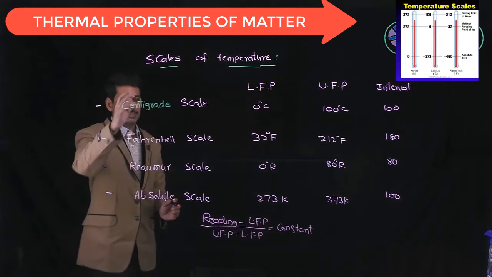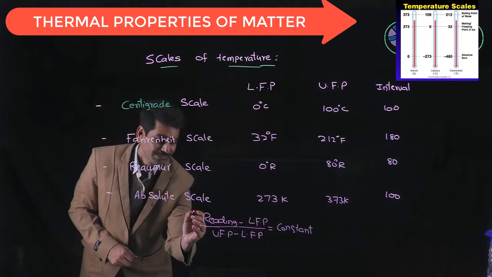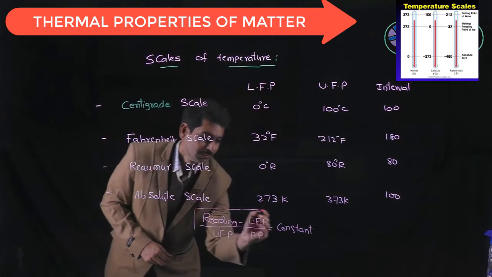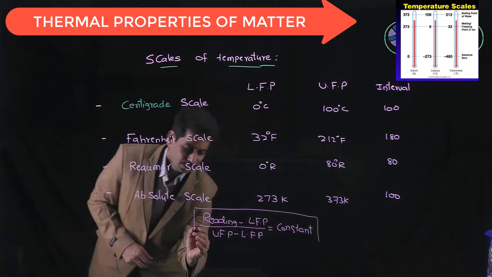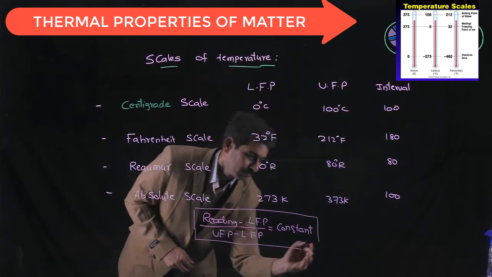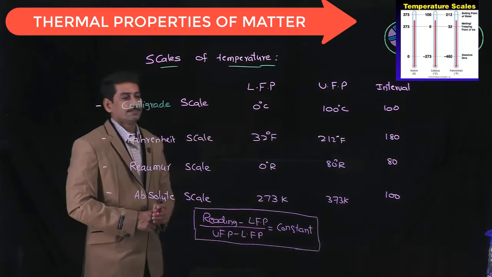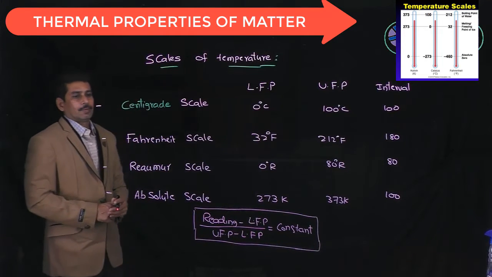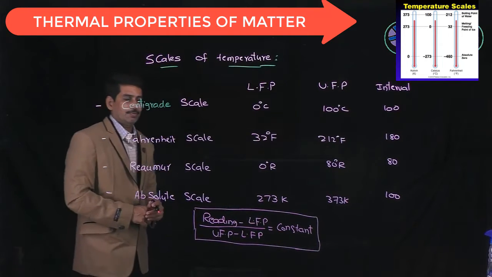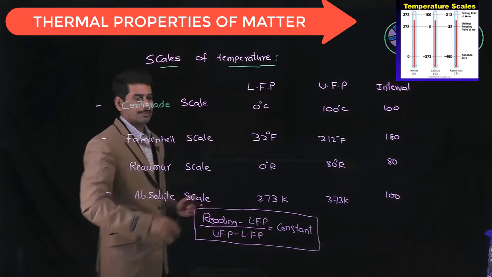So we can make a general formula for all these scales of temperature.